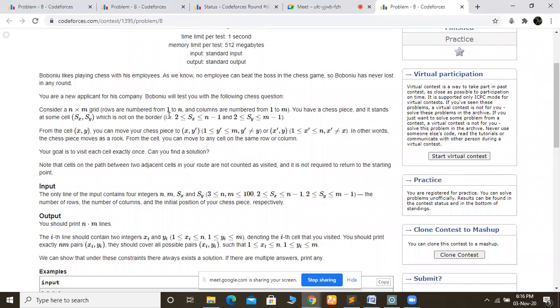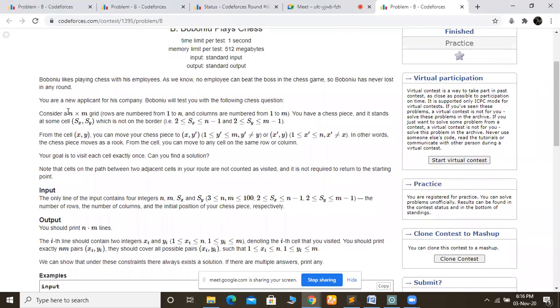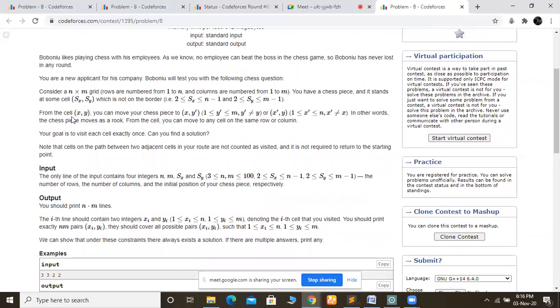We are given a chessboard of size n into m, where n is the row and m is the column. And we are given a position sx and sy, and that is not near the corner lines. So it is greater than 2 and less than n minus 1, m minus 1. So we are in the middle of the chessboard, anywhere. So we are given x, y.